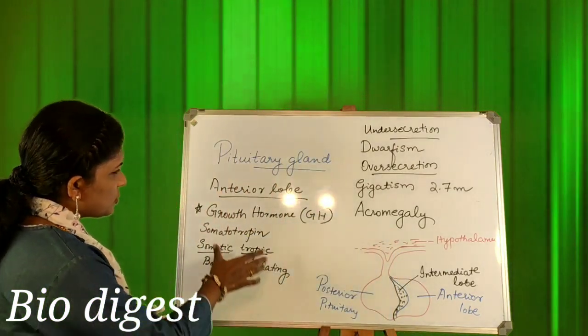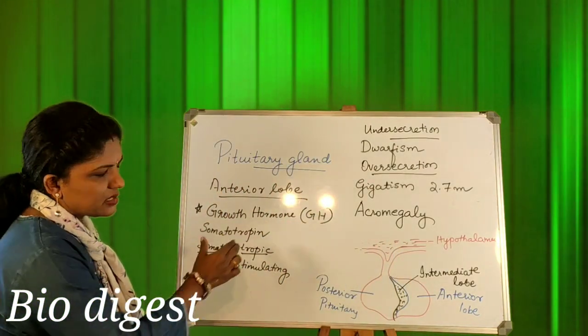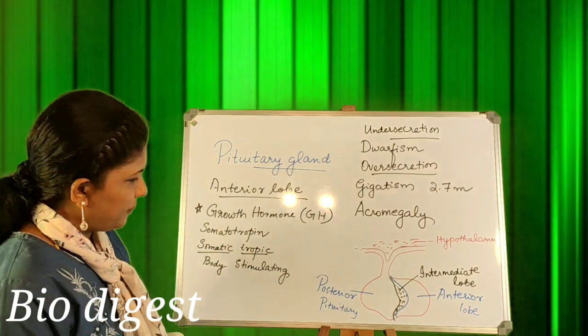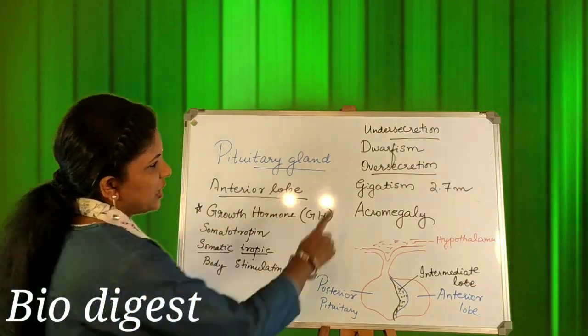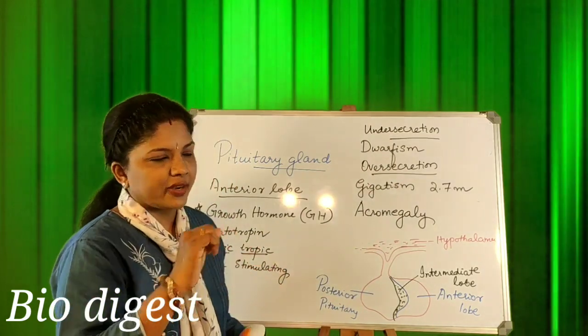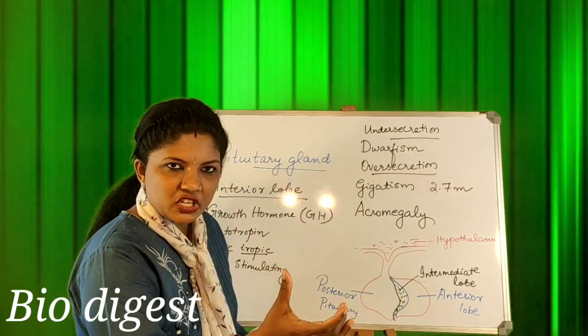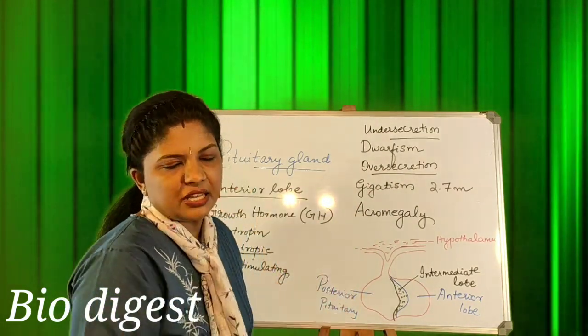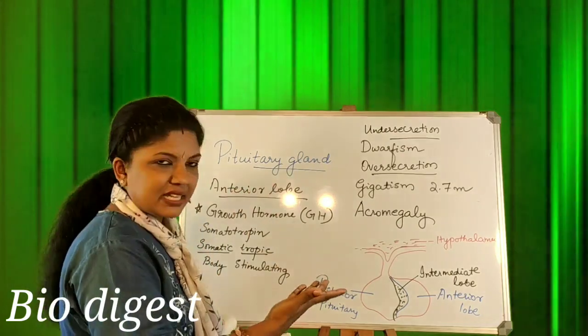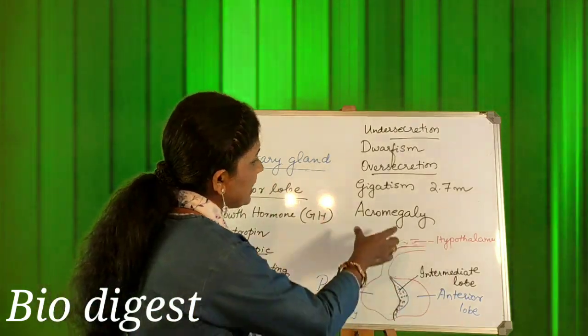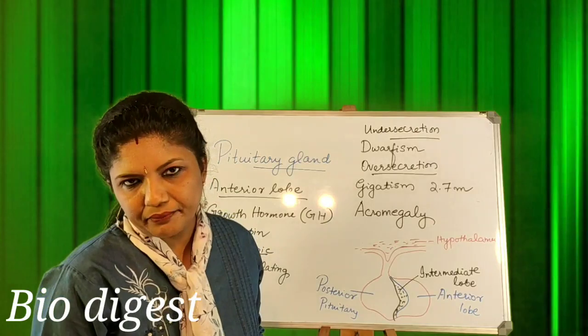So that is about growth hormone, otherwise somatotropin. Under secretion causes dwarfism in children. Over secretion in children will cause gigantism, and over secretion in an adult will result in acromegaly.